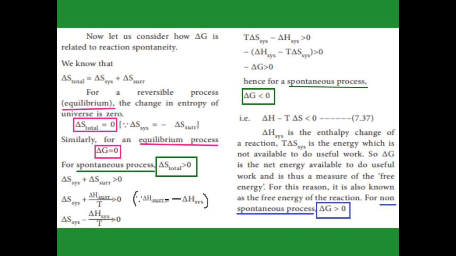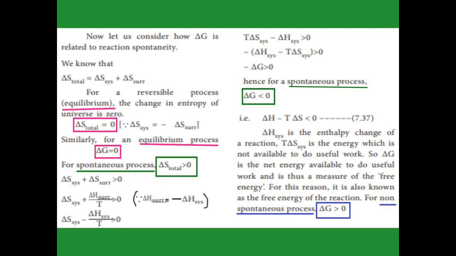Afterward, the T is multiplied with the 0, so it becomes 0. Then we take out the negative alone, the negative outside the whole bracket, so delta H system minus T delta S system, with the sign changed, gives minus T delta S system greater than 0.